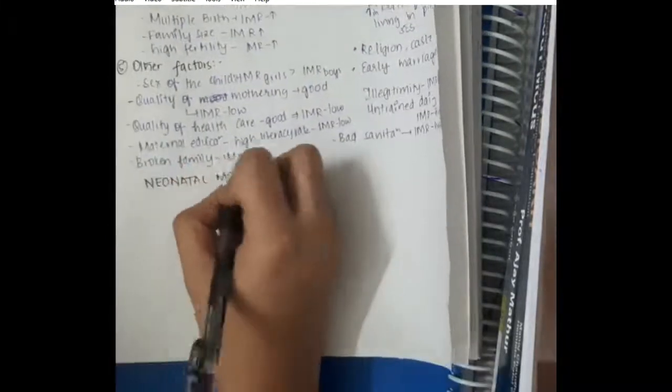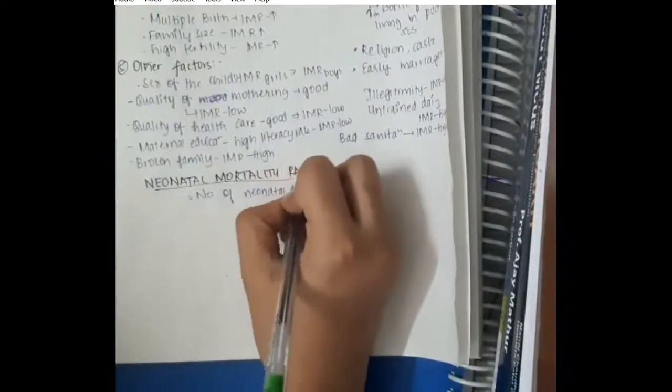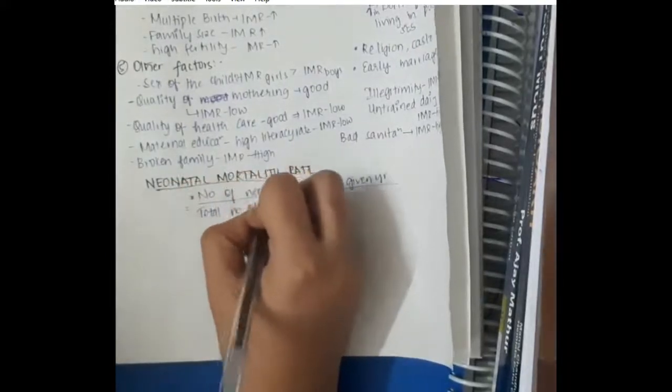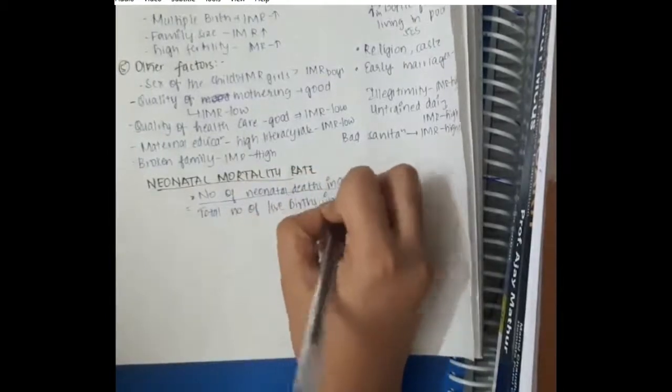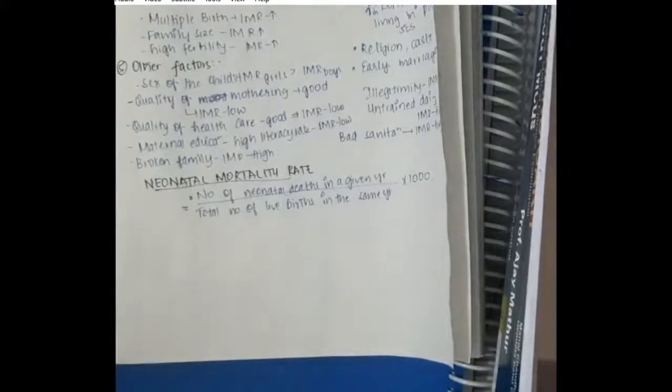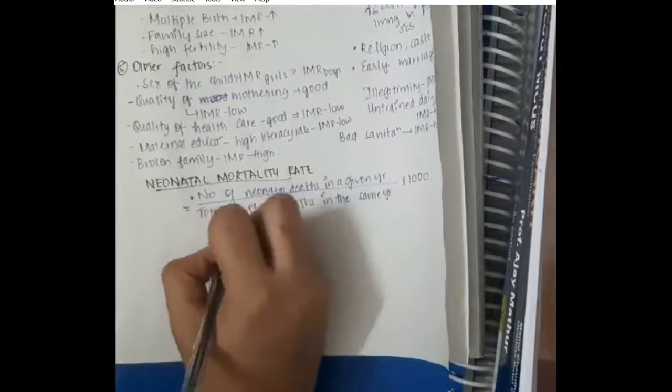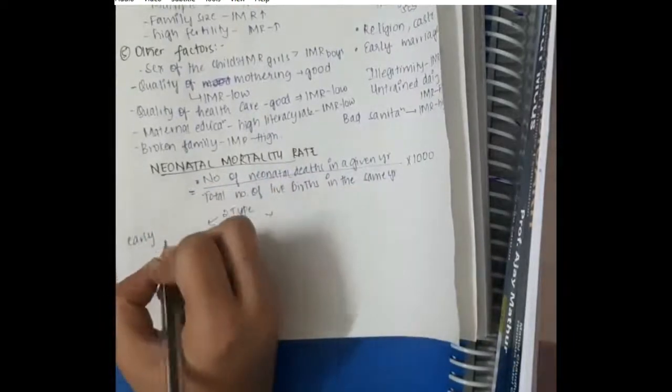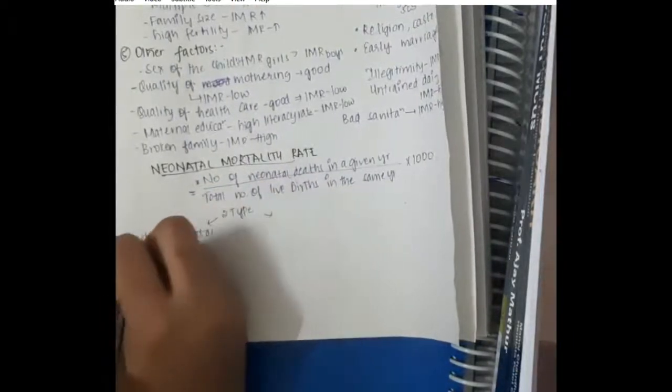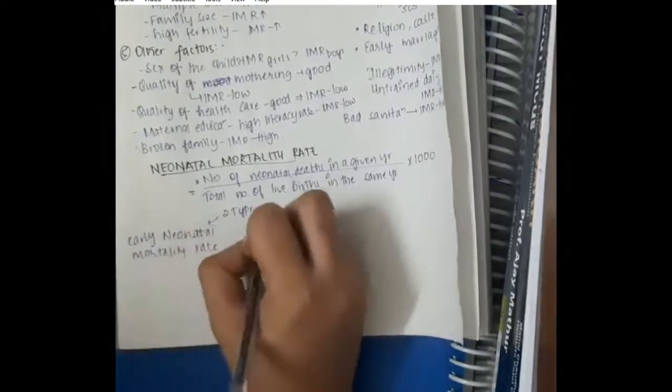Hello friends, let us now learn about the next mortality rate, which is neonatal mortality rate. Neonatal mortality rate is the number of neonatal deaths in a given year by total number of live births in the same year, into 1000. What is a neonate? Neonates are the babies who are less than 28 days of their life. Neonates are of two types.